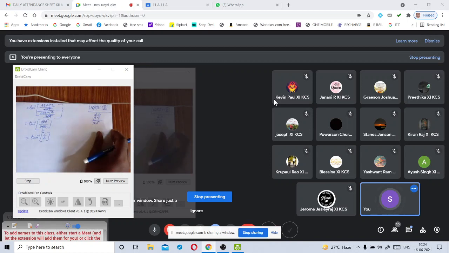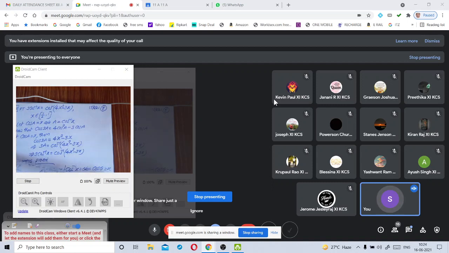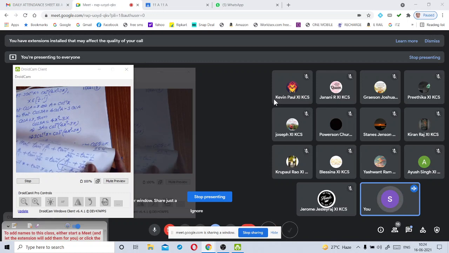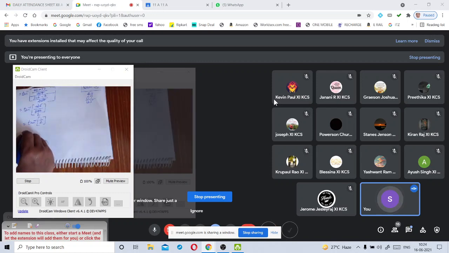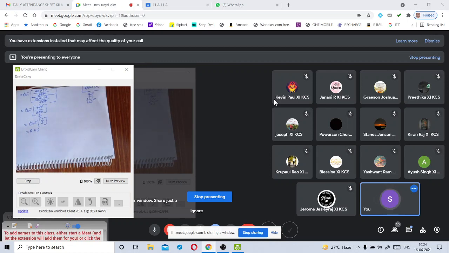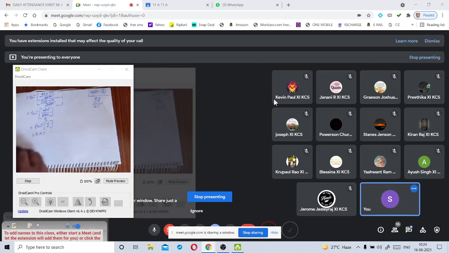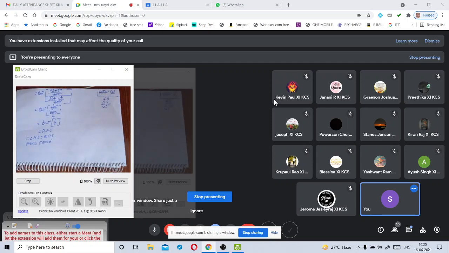If you observe the RHS of the given statement, it is tan inverse of 1 by 2. Yes or no? We have to prove this one. Tan inverse of 1 by 2 is nothing but RHS. We have taken LHS and we got RHS. Therefore, LHS is equal to RHS. Hence proved. Okay, my children. Understood this one?